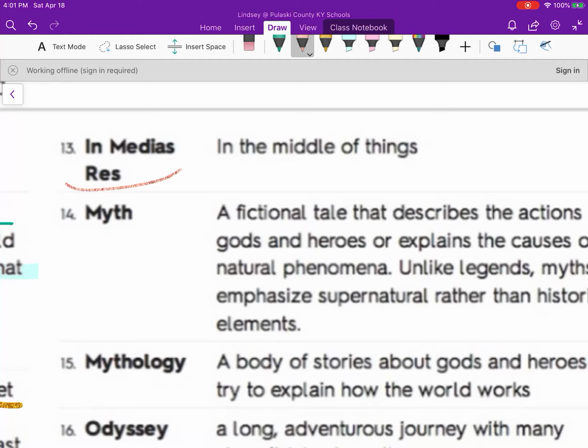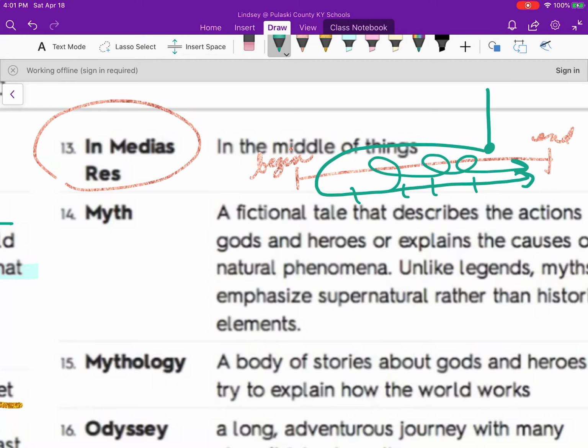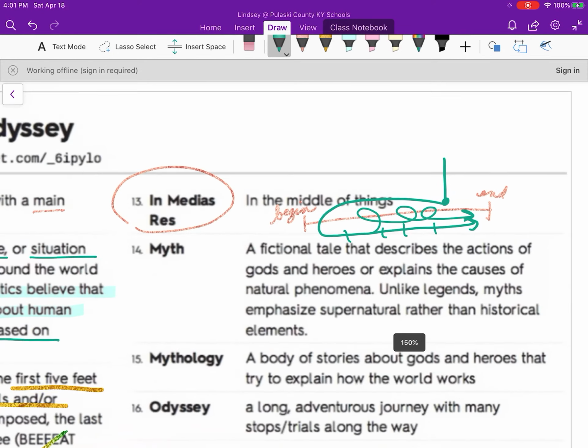In medias res, in the middle of things. This is one that I feel like people are going to get hung up on. I hope not. Basically, this is where you have your timeline of your story, okay? Here's my story, here's the beginning, here's the end. In medias res, the narrator is going to drop in, and this is where they're going to start. Then they're going to jump back, and then they're going to tell the story to the end. And sometimes they even make a couple of curlicue stops where they go back and forward and back and forward. That's all this is. It's a fancy term for telling the story in a flashback.